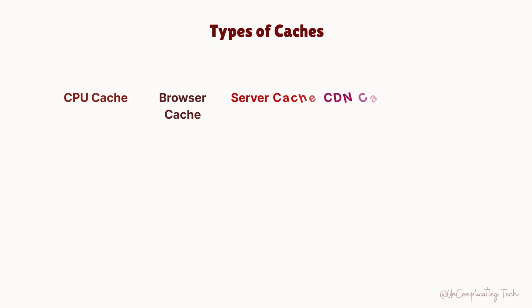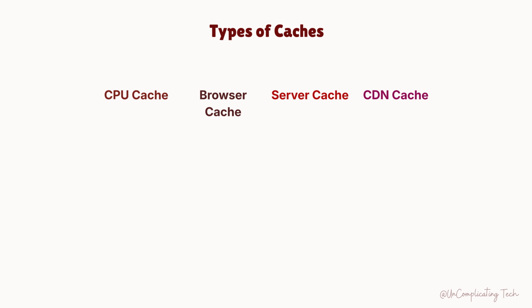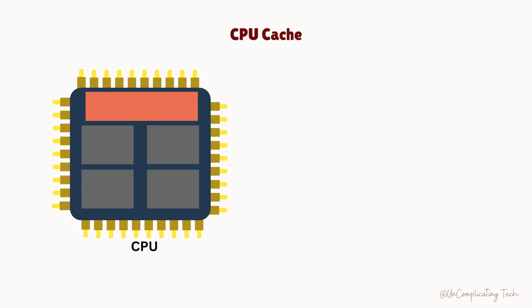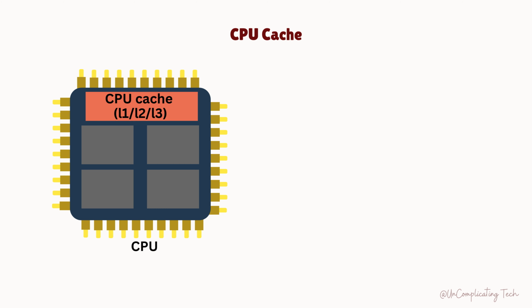There are various types of caches that are being used every day. We will cover some of them today. CPU cache. It stores tiny pieces of data the CPU needs repeatedly, so it doesn't have to fetch them from the much slower RAM. This cache is built on or very close to the CPU chip itself.